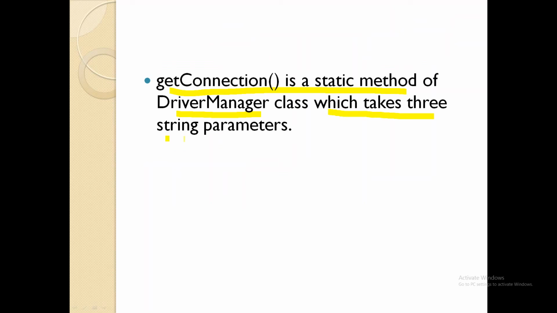These parameters are of string type: the URL, the username, and the password. So total 3 parameters are there.